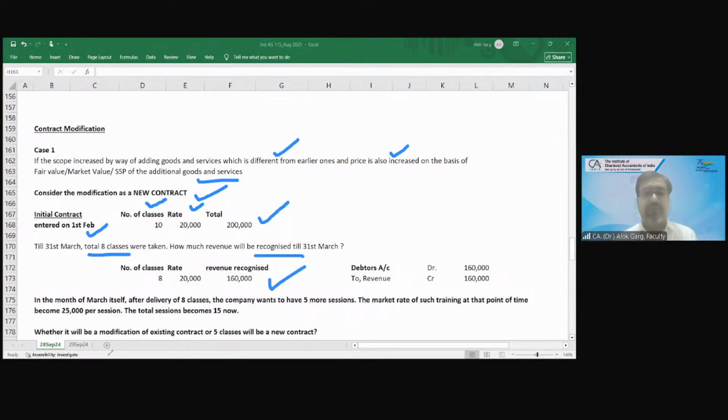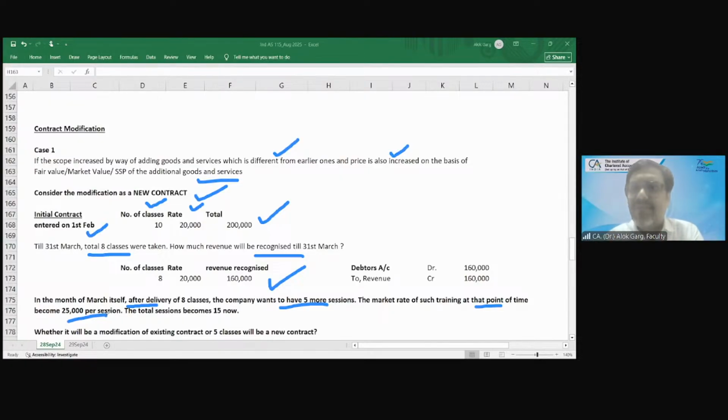Debtors account debit to revenue. In the month of March itself, after delivery of 8 classes, the company wants to have 5 more sessions. And the market rate of such training at that point of time has become 25,000 per session. Earlier, the market rate was 20,000 rupees. But now this company wants 5 more sessions. So what is the market rate of this training at the time of modification? 25,000. It has become expensive now.